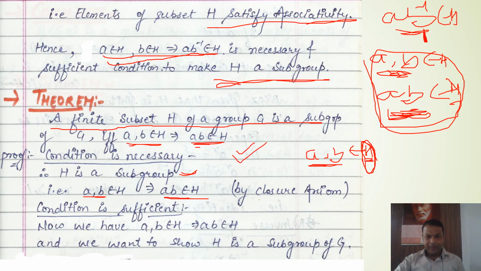Now conversely we will take this data. It means A comma B belongs to H and their closure is satisfied. So we will prove that this is a subgroup, and the sufficient condition will be proved in our next lecture. Thank you.